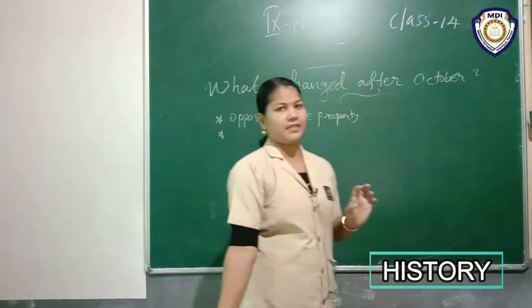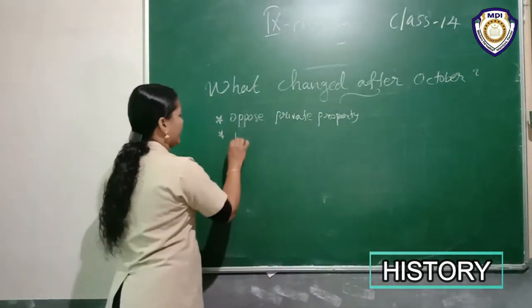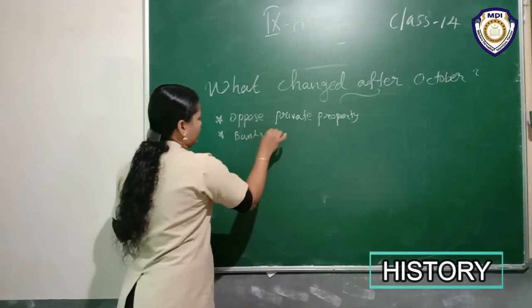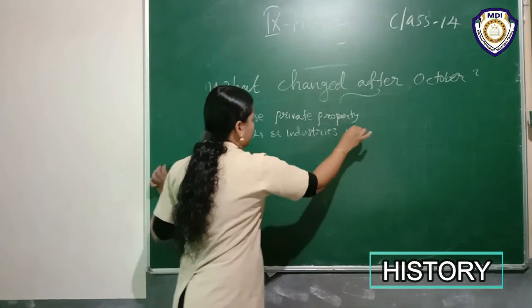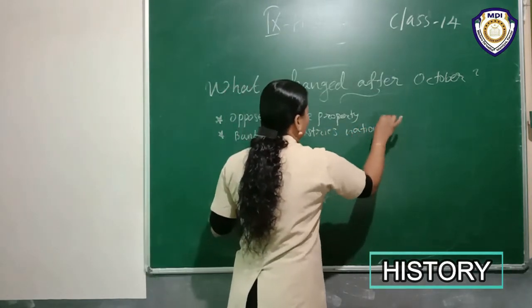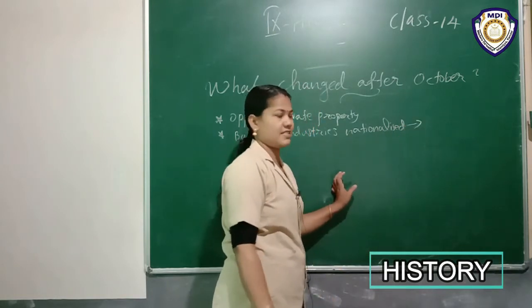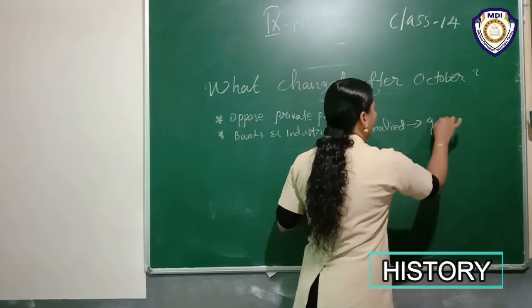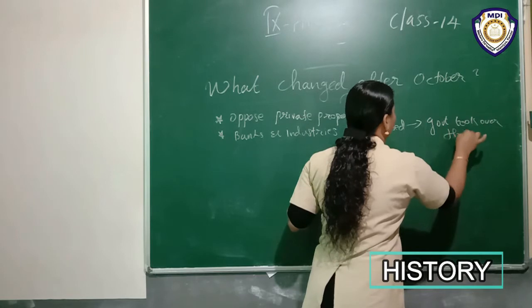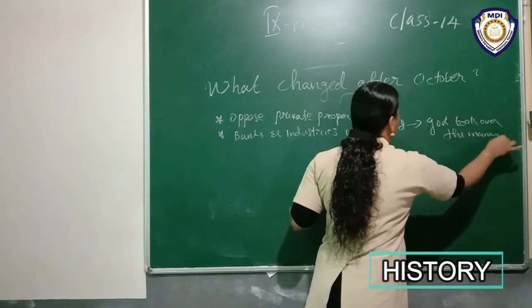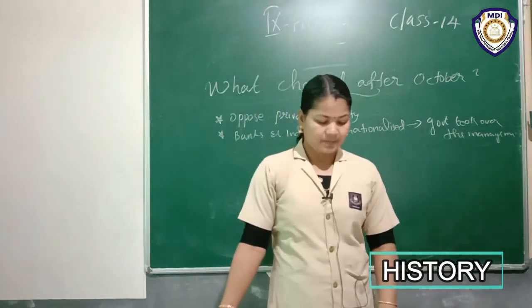Then what is the other thing? Banks and industries nationalized. What is the after effect of banks and industries being nationalized? Yes, the government took over the management. Okay, then what is another thing?